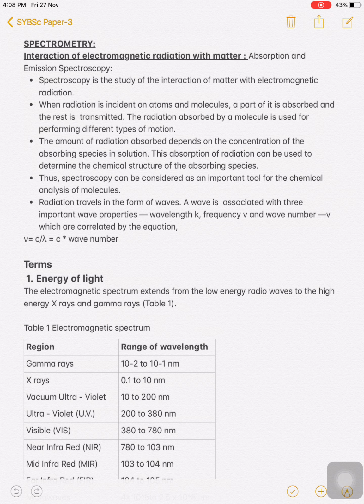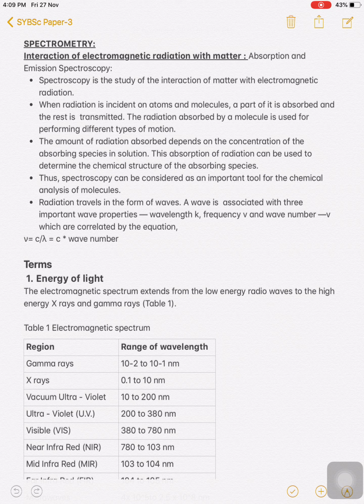When electromagnetic radiation interacts with any substance or compound, they give a response in terms of a graph or in terms of values. By use of these graphs, we can determine the structure of that molecule. When radiation is incident on atoms and molecules, a part of it is absorbed and the rest is transmitted.